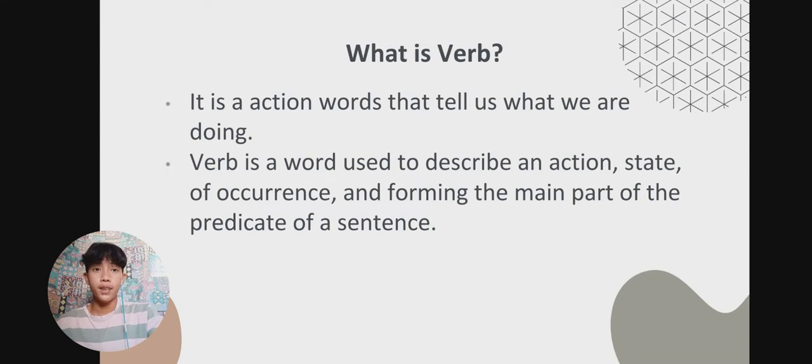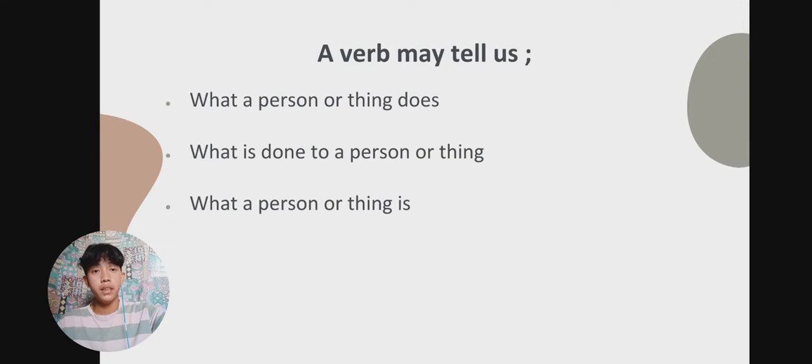A verb is an action word that tells us what we are doing. A verb is a word used to describe an action, state or occurrence, and forming the main part of the predicate of a sentence. We all know that verbs are action words. They describe our actions, a state of occurrence, and so on. The verb may tell us what a person or thing does.